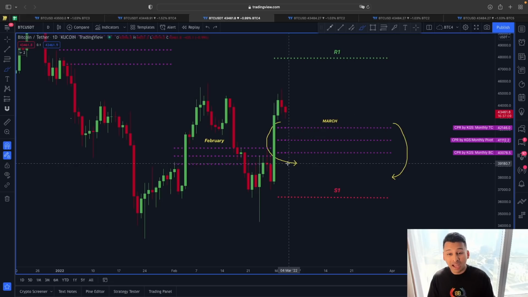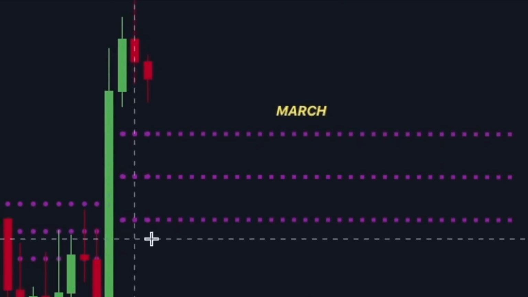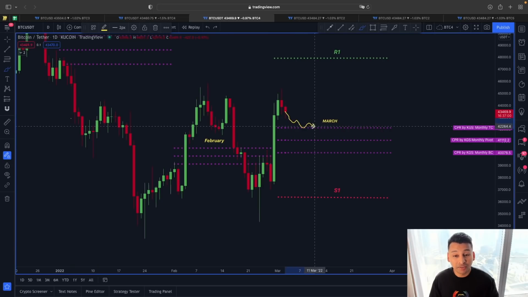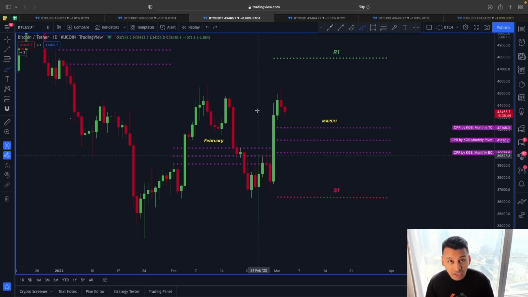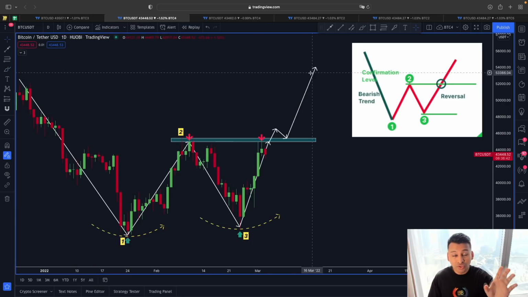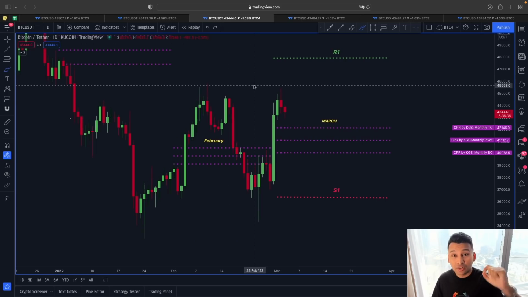So that's why I'm saying we have to be careful, because we know this is a VCPR, price has not touched any of the CPR line. So there might be a scenario where the price could be getting this gravitation right towards the CPR line before choosing an actual trend direction. So that's why this CPR line between this 40,000 to 42,000 is also going to be another strong line of support for Bitcoin. So that's why, guys, right now, as you can see, between this 40,000 to 43,000, we have some strong line of support lying around for Bitcoin.